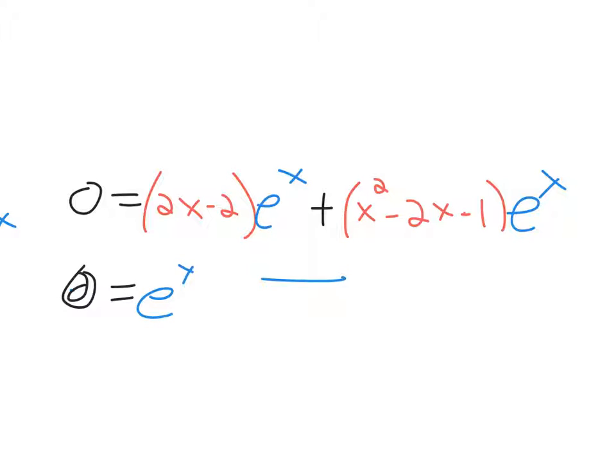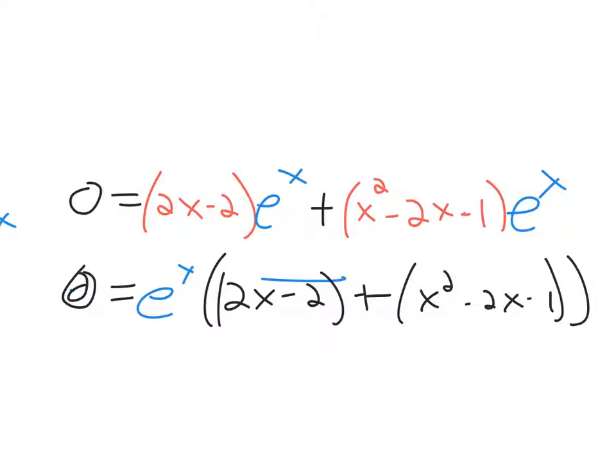Factor out that e to the x, and what's left over goes in parentheses: 2x minus 2 plus x squared minus 2x minus 1. And really forget about the parentheses because you have a plus in between them. So when you add up all those terms, you have x squared, and then you have a 2x plus a negative 2x, that perfectly cancels out. You have a negative 2 plus a negative 1, so you got a negative 3.